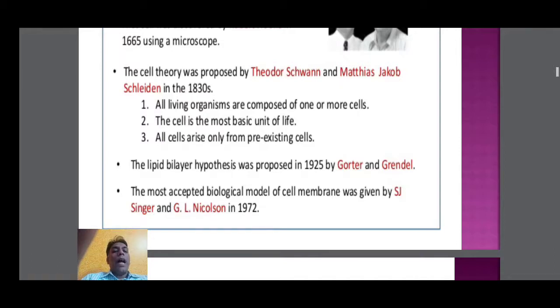The most accepted biological model of the cell membrane was given by Singer and Nicholson in 1972. After the Gorter and Grendel hypothesis, that is the lipid bilayer, the outermost layer of the protoplasm is composed of a lipid bilayer, which is nothing but the cell membrane or plasma membrane. After that, a lot of models were proposed by scientists to explain the cell